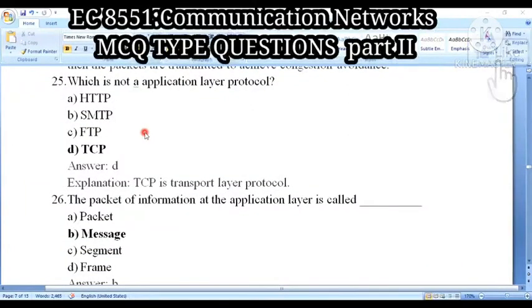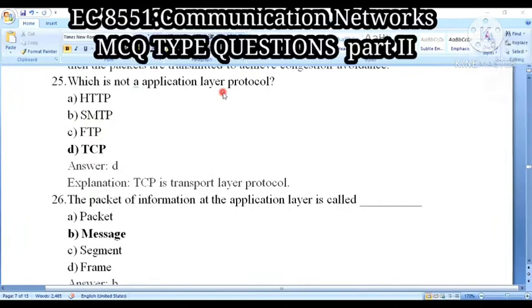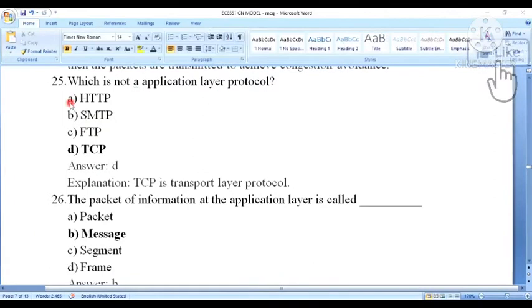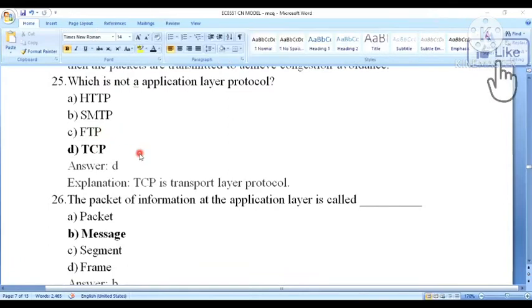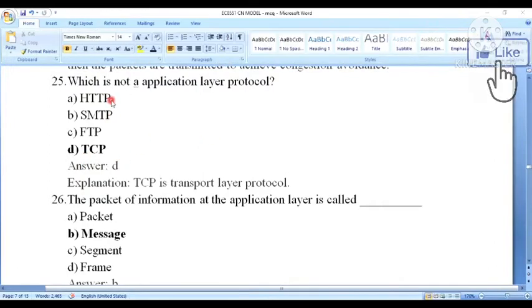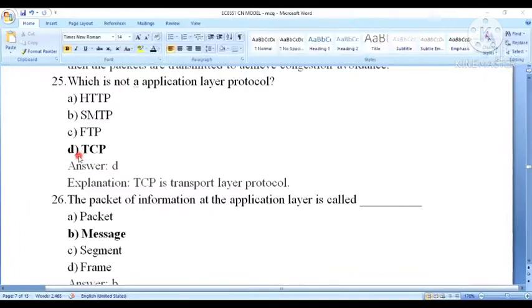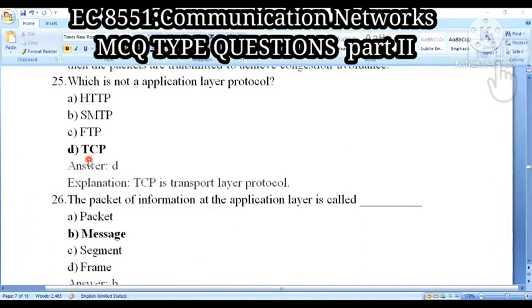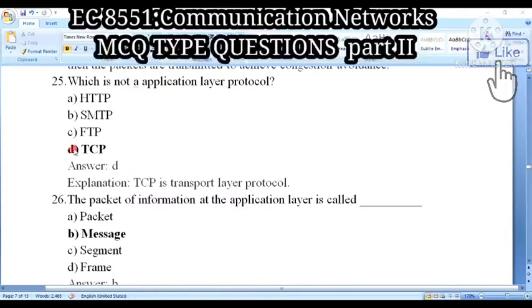Next question. Which is not an application layer protocol? Here some protocols will be given, and among them you have to find out which one does not come under the application layer. Option A, HTTP, option B, SMTP, option C, FTP, option D, TCP. So in the application layer, TCP is not there. HTTP, SMTP and FTP are there, but TCP is not, because TCP is a transport layer protocol, not an application layer protocol.